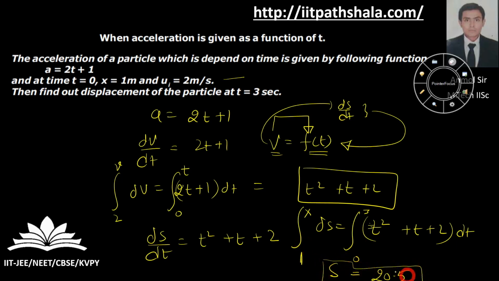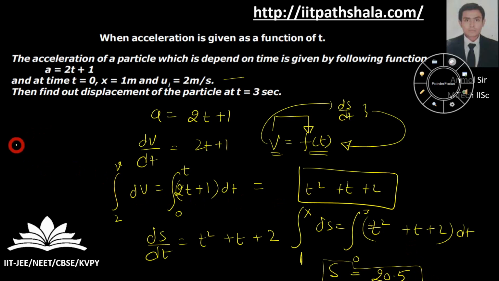Why? Because what you are saying is that after time t equal to 3 seconds the position of the particle is 20.5, but we are not concerned about the position of the particle. We are concerned about the displacement of the particle. So how will we calculate the displacement itself? This gives me the position of the particle.